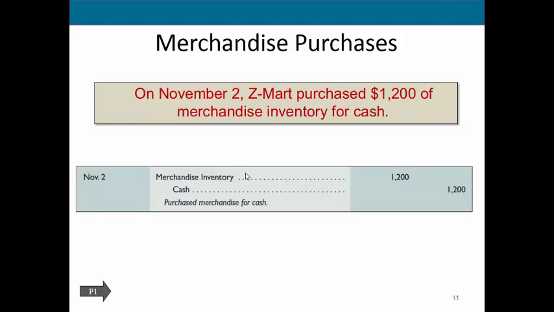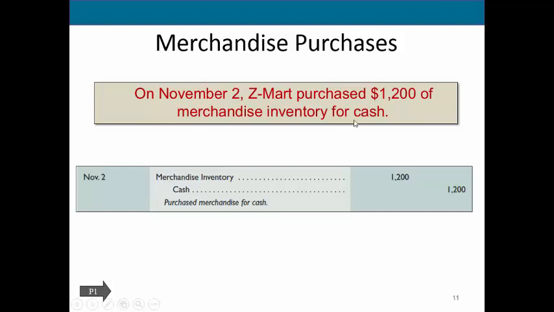Our first example is that on November 2nd, we purchased $1,200 of merchandise and we paid cash. So we're going to increase our merchandise inventory by $1,200 and we'll decrease our cash for the amount that we paid. Now, merchandise inventory is an asset on our books. Typically, it's a short-term asset because you generally buy inventory with the intent of selling it within the coming operating cycle. Therefore, it's short-term. But this is an asset, and if you remember, assets increase with a debit and assets decrease with a credit, and that's why we're crediting cash to show it decreased.